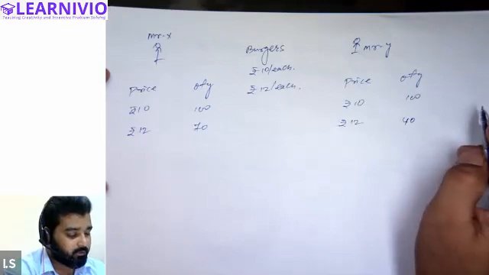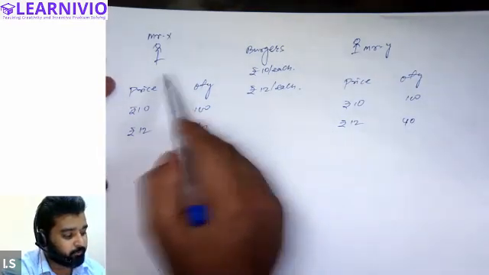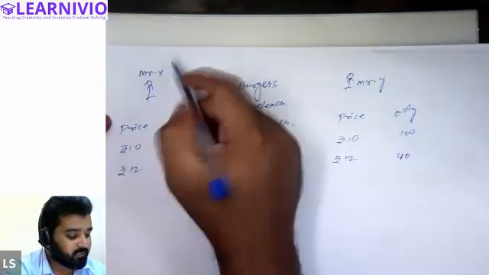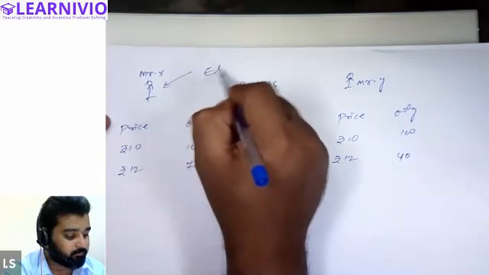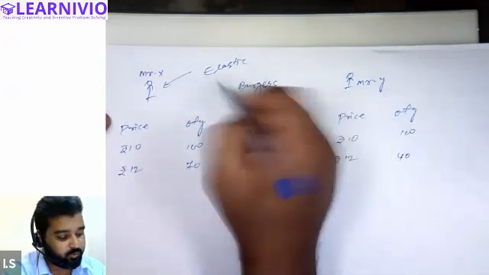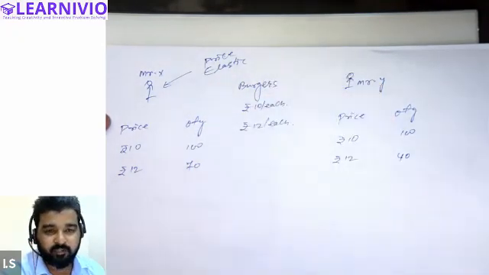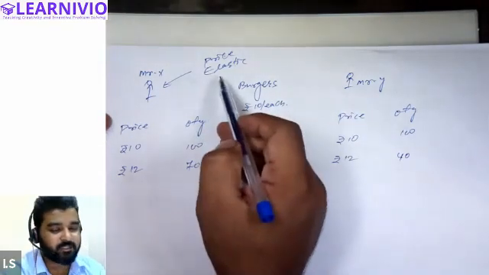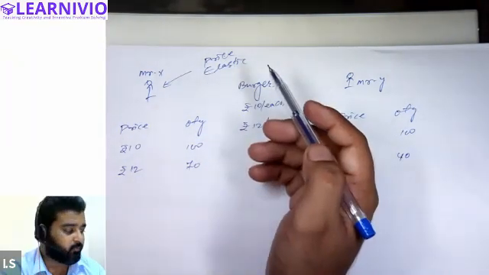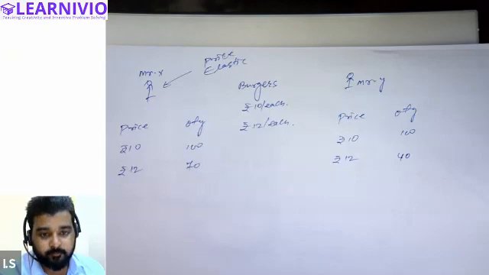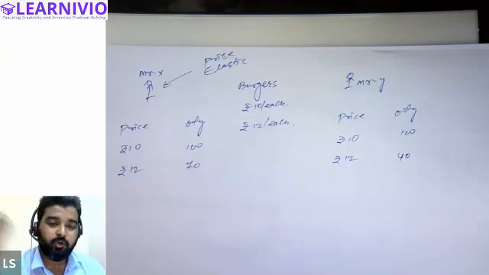So basically, listen to me carefully, because demand for both the customers is influenced by the change in price. So we will say that Mr. X is elastic. His demand is elastic to the price. So we will call it demand is price elastic, because demand is affected by the change in the price. Elasticity basically means sensitivity. So we can say that Mr. X is sensitive to the change in price. When the price of the commodity changes, the customer changes his demand. That means the customer is sensitive to the price.